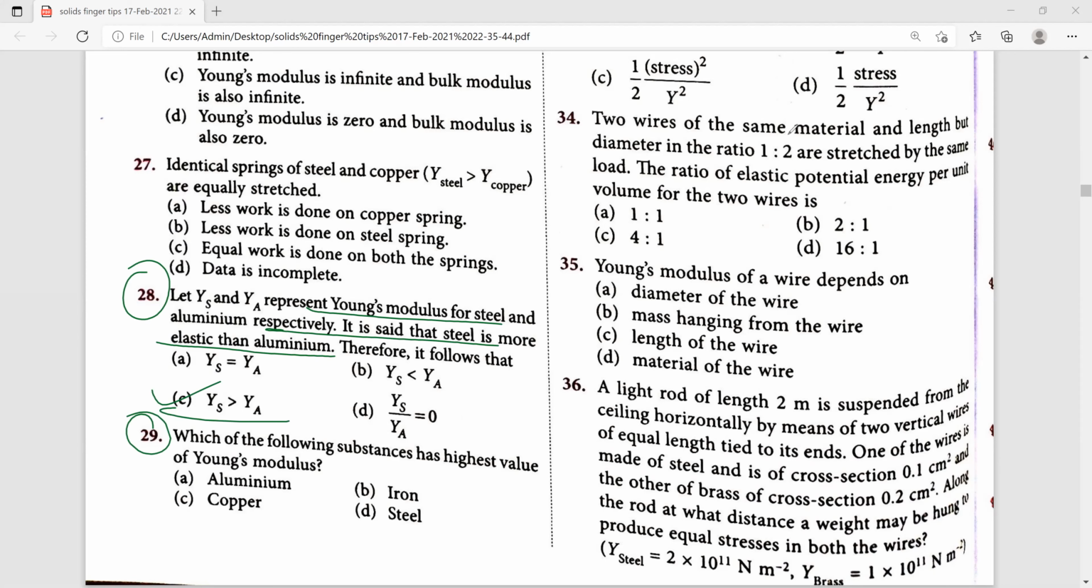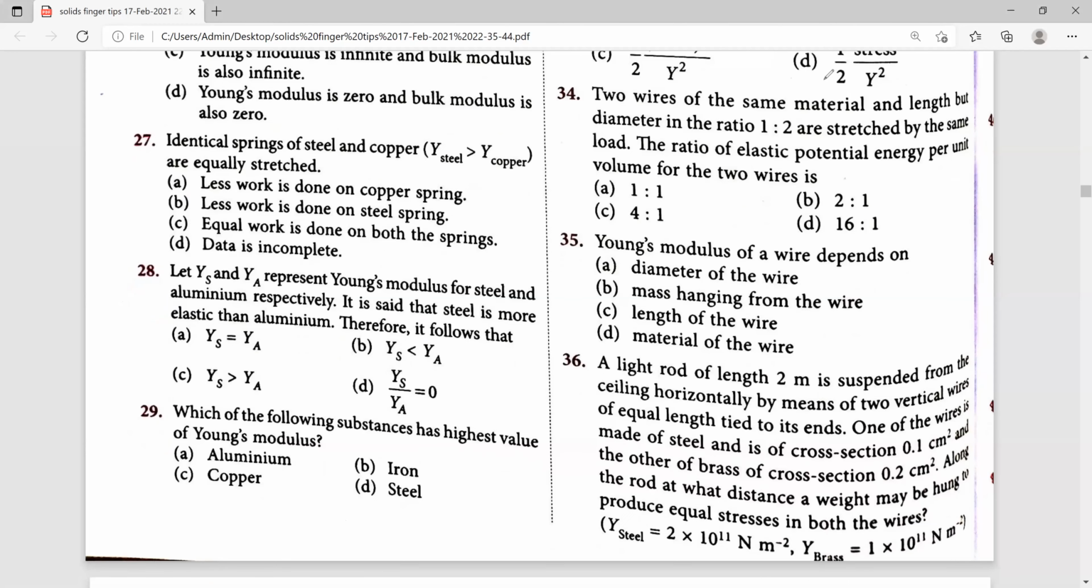Next, 29th one. Which of the following substances has the highest value of Young's modulus, they ask. What will the answer be? It is steel. If you remember the theory concept, you can definitely find the right answer easily.